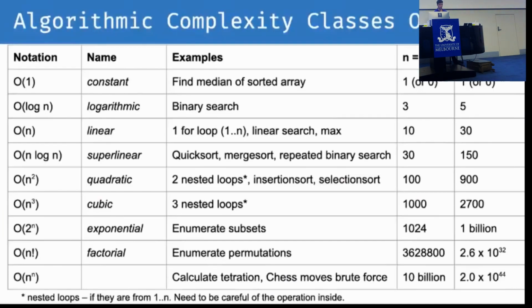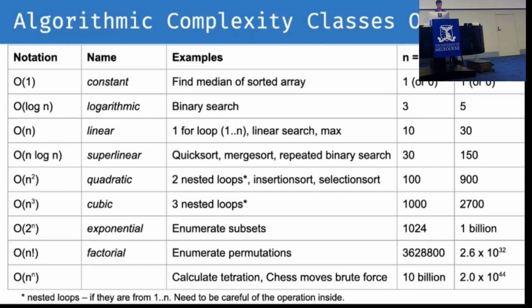We have a whole bunch of complexity classes. This can be useful for you as a reference, but you typically will see constant time, which means no matter what the size of your input is, it always runs in the same amount of time. We have log n, which I think Shannon will go into today. We have linear time, which linear search is an example of. We have n squared, n cubed. We can get onto exponential time and factorial time.